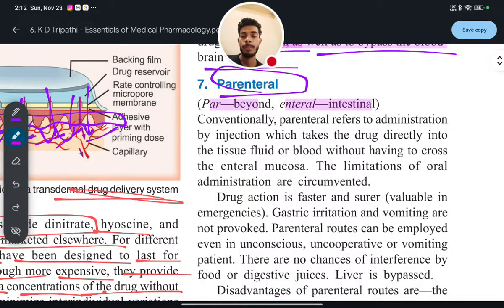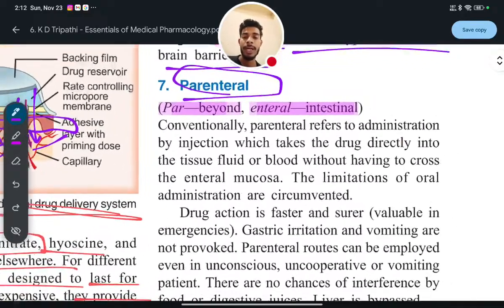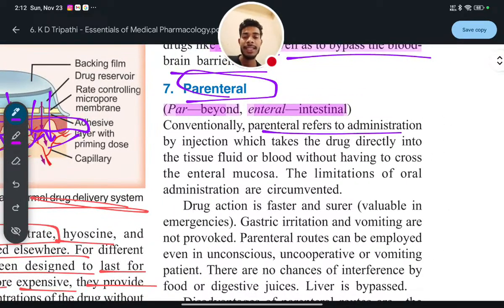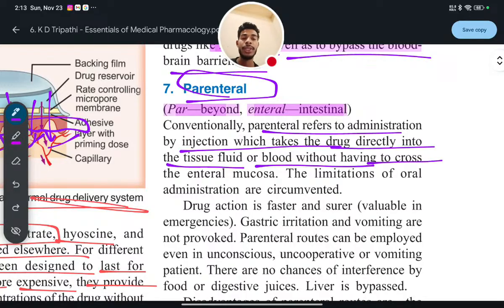So par means beyond and enteral means intestine. Conventionally, parenteral refers to administration by injection, which takes the drug directly into the tissue fluid or blood without having to